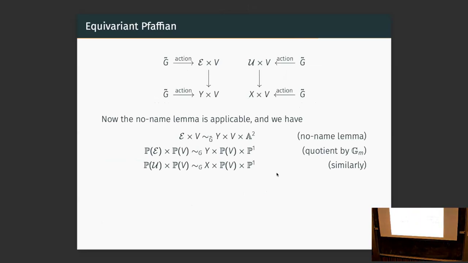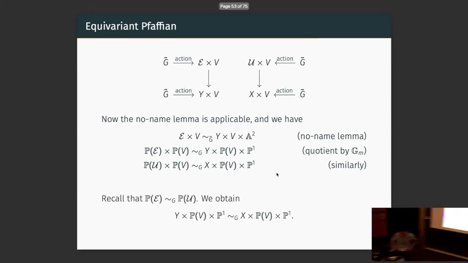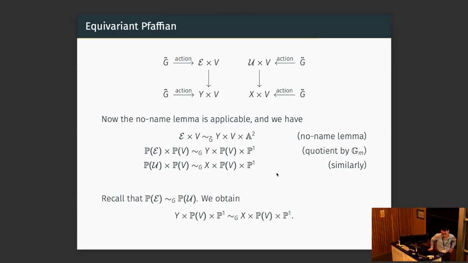And then we take projectivization, PE times PV will be G-equivariant birational to Y times PV times P1. And the same thing works on the right side for the vector bundle U. We also have this birationality. But recall that PE and PU are G-birational. We therefore obtain the birationality between Y times PV times P1 and X times PV times P1, G-equivariantly.